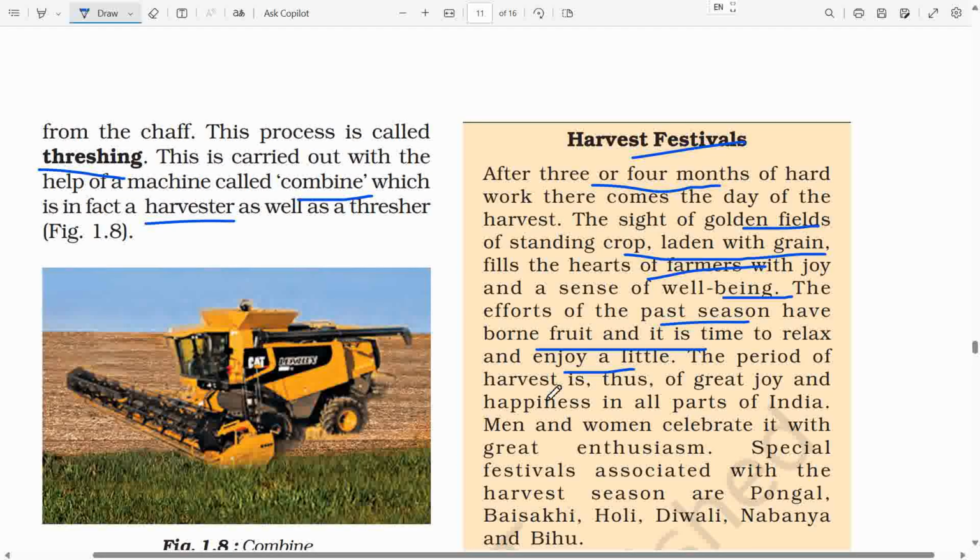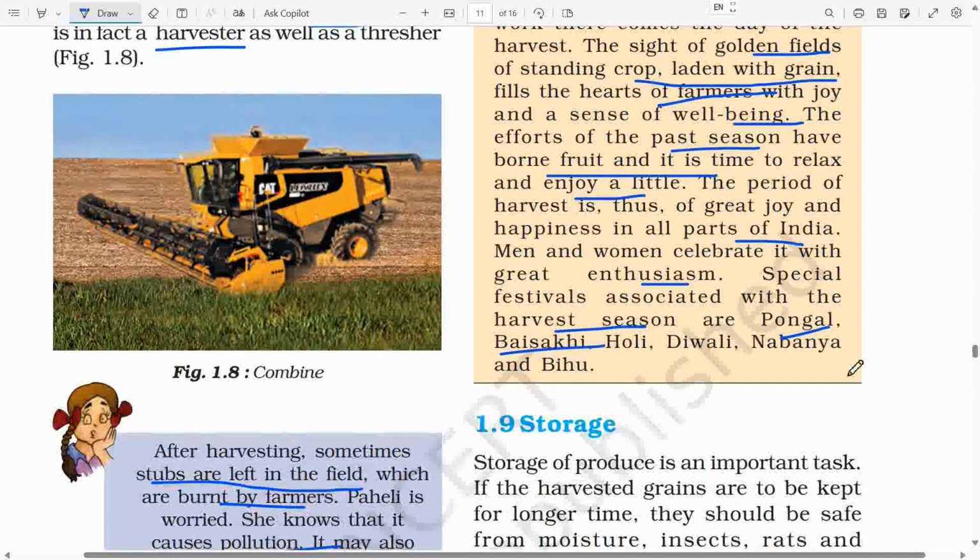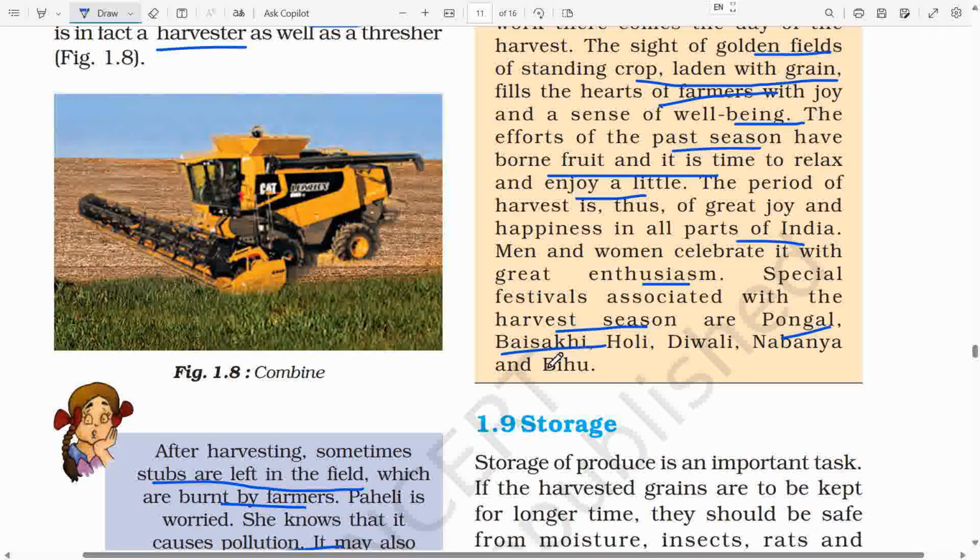The period of harvest is thus of great joy and happiness in all parts of India. Men and women celebrate it with great enthusiasm. Special festivals associated with the harvest season are Pongal, Baisakhi, Holi, Diwali, Nabanya and Bihu.